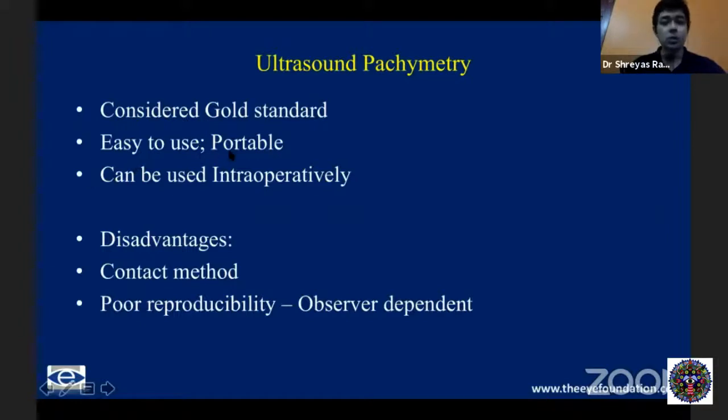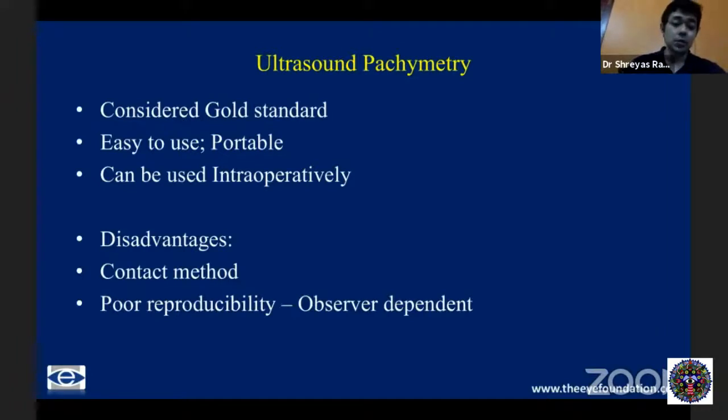It's easy to use, it's portable. Importantly, it can be used intraoperatively. So let's say you have a patient with keratoconus and you're wanting to do cross-linking. We measure the thickness of the cornea on table. Generally, 400 microns of thickness is what we want as a safe cutoff for doing cross-linking. And you can use the on-table ultrasound pachymetry to measure this. It can also be used in young children, in pediatric cases as well.